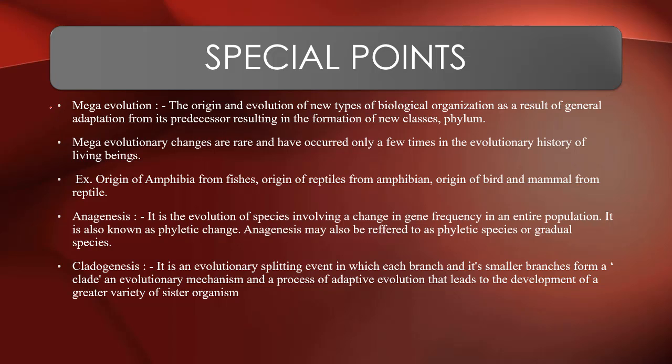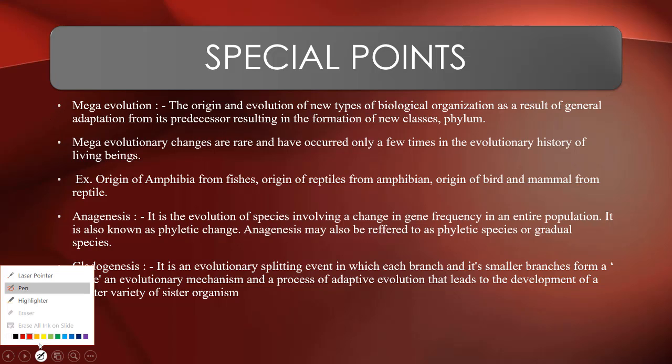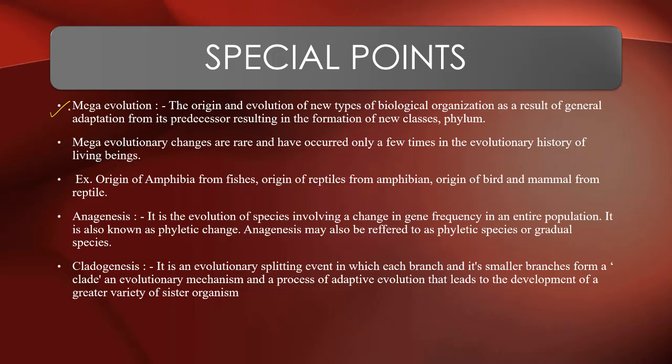The first is mega evolution. What exactly is meant by mega evolution? Mega evolution is the origin and the evolution of new types of biological organization as a result of general adaptation from its predecessor, resulting in the formation of new classes or phyla. Okay, we got to know about microevolution, then macroevolution, then mega evolution. So mega evolution basically leads to the formation of new classes and new phyla.